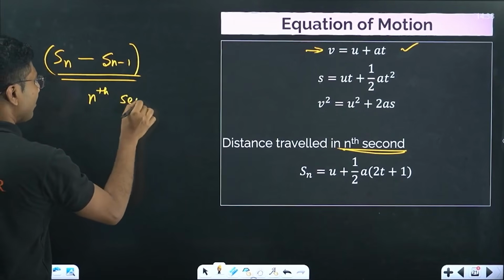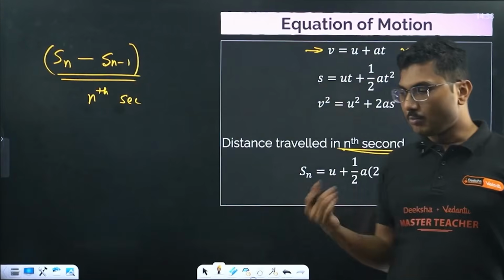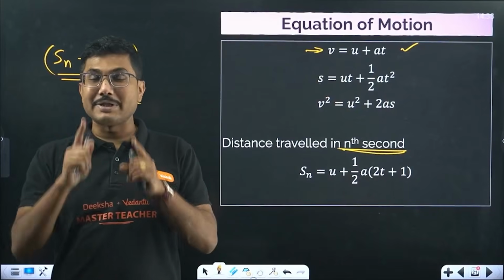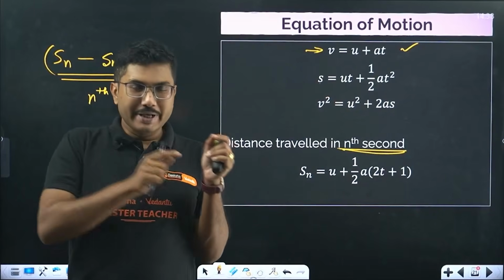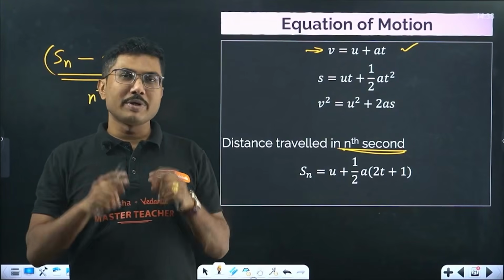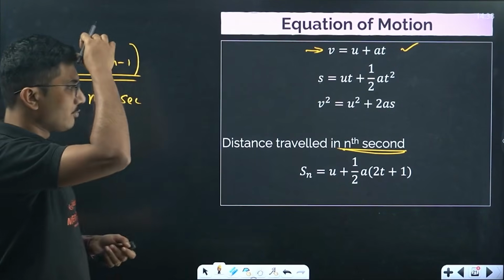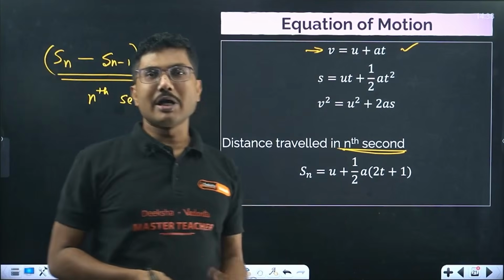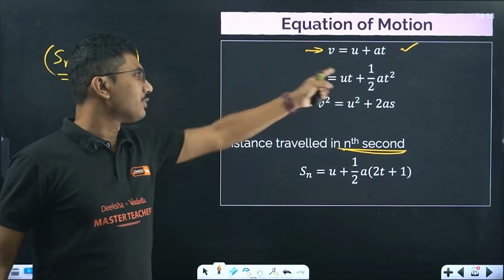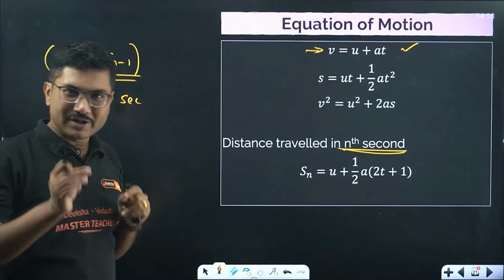Suppose you are moving in a car, and exactly in the 10th second, that is the 1 second between 9 and 10, how much distance have you traveled? To calculate that, we generally use this formula. You use these formulas for n and n minus 1 and then find the difference between them.